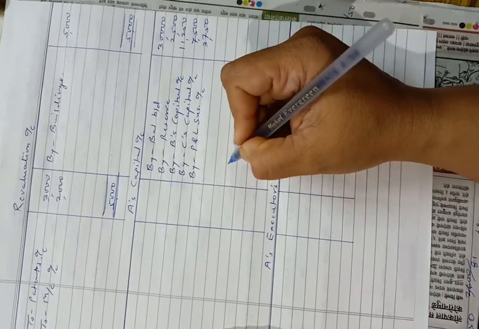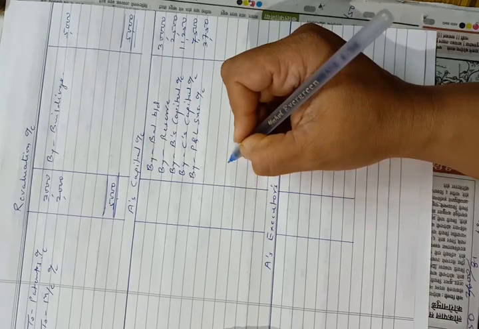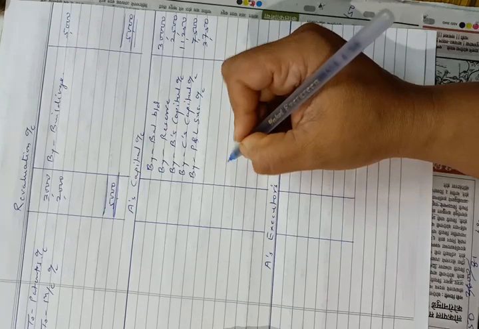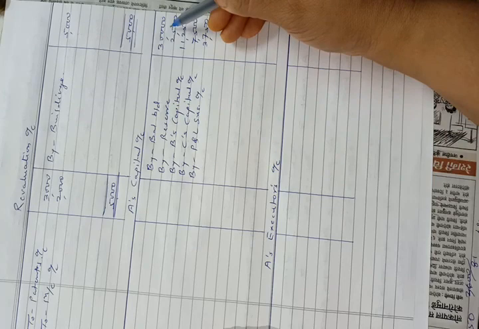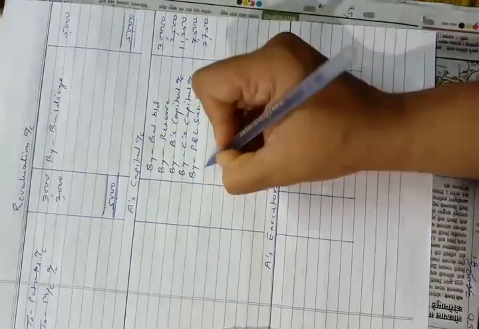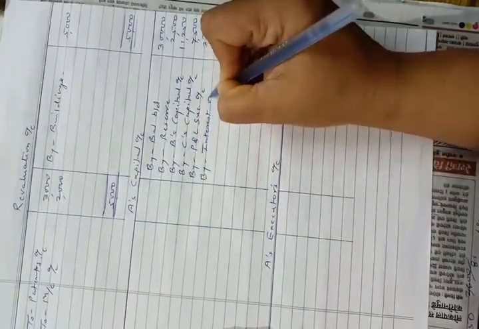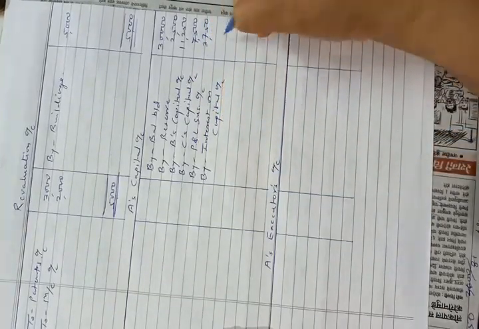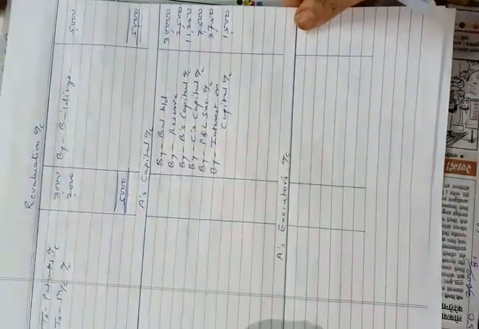Now in the second last adjustment, interest on capital to be provided at 10% per annum. His capital is 30,000. 10% will be 3,000 per annum, and for 6 months it will be rupees 1,500. So by interest on capital, rupees 1,500. Now see the balance sheet.